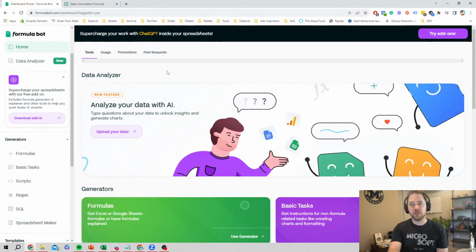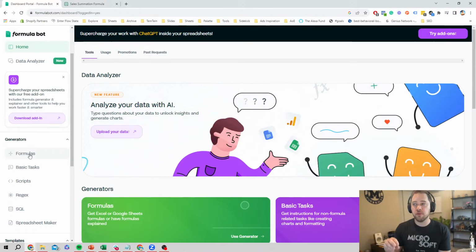So that whole context piece we've been talking about, set it aside, throw it out the window. You don't need to worry about it when you can give your data directly to the AI that you're working with. And that's what FormulaBot is giving you, on top of many other awesome tools. It can create those formulas that you're looking for and make those advanced complex formulas in seconds for you. And it can deal with a lot of those simple tasks that you might be doing with your spreadsheets and make that a lot easier.